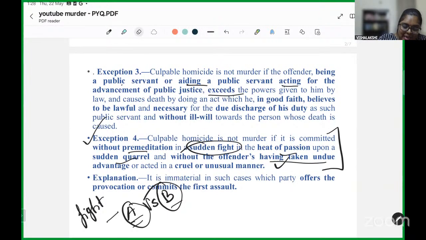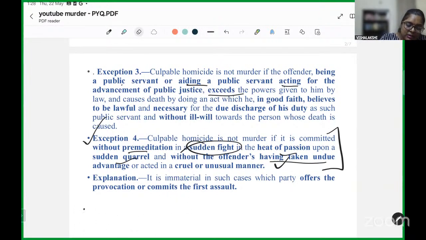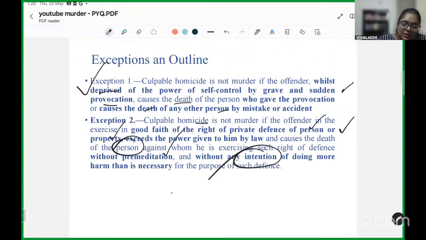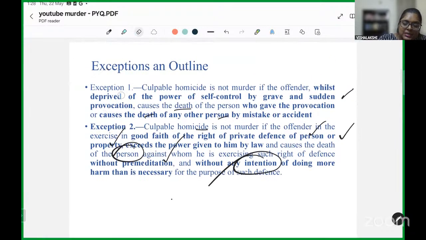And this has been reiterated to us in the explanation. In this case, the exception is applicable to either party. It is immaterial who provokes the situation or commits the first assault. Now, why is this relevant? Because it differs from exception 1.